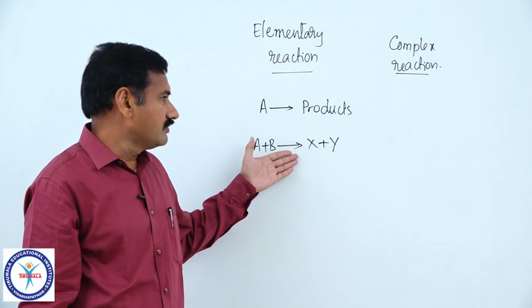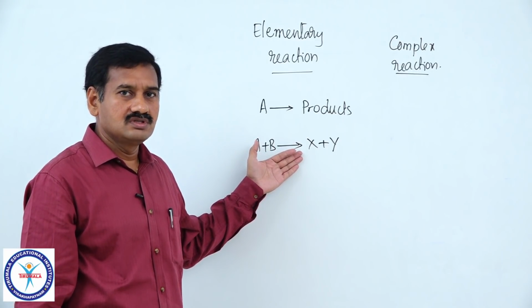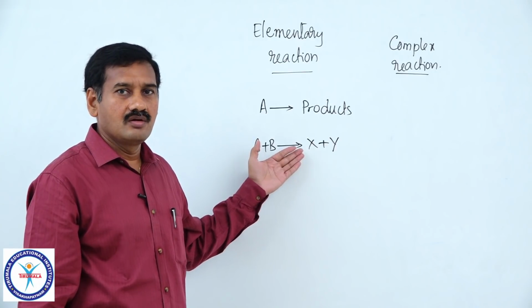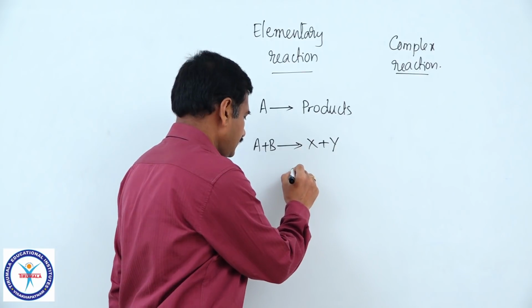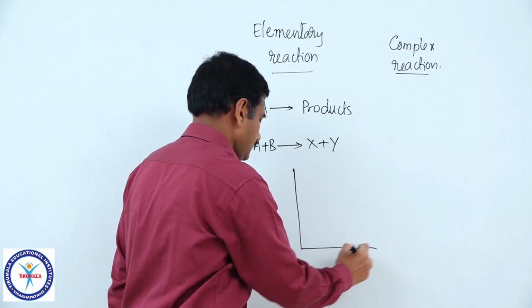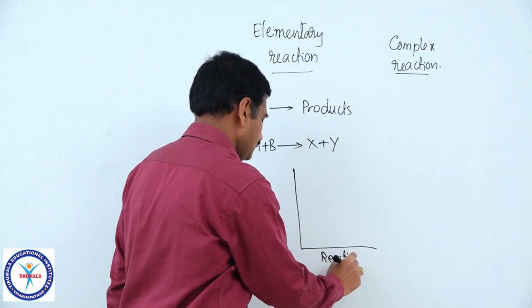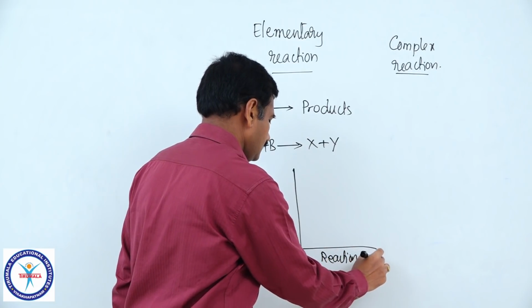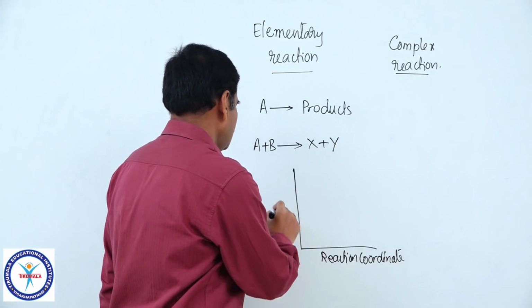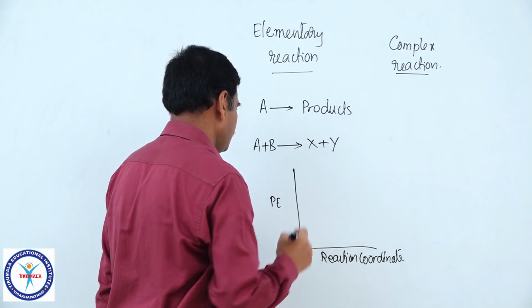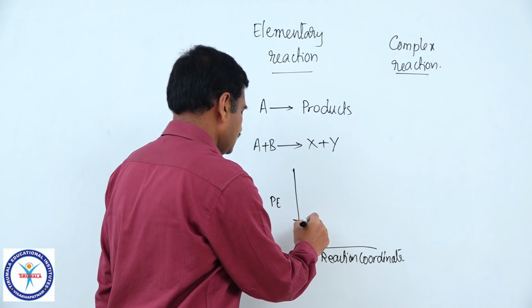For this type of elementary reaction, energy profile diagram can be shown just as we discussed in collision theory of reaction rates. This is reaction coordinate. It is potential energy. The average energy of reacting molecules is this one.